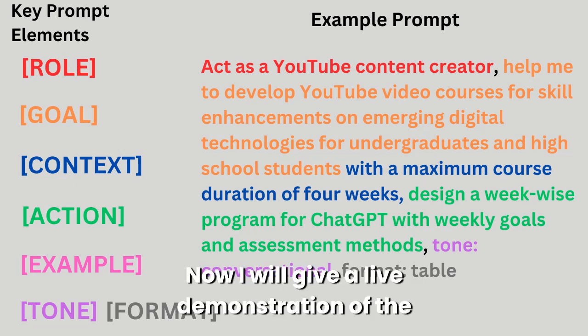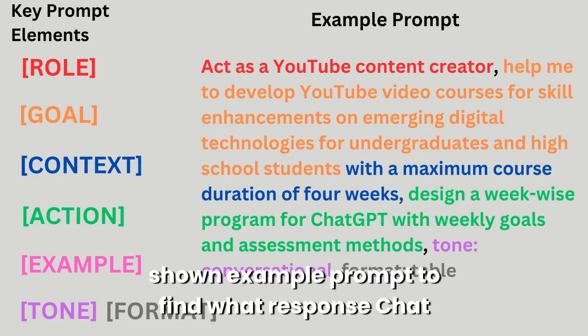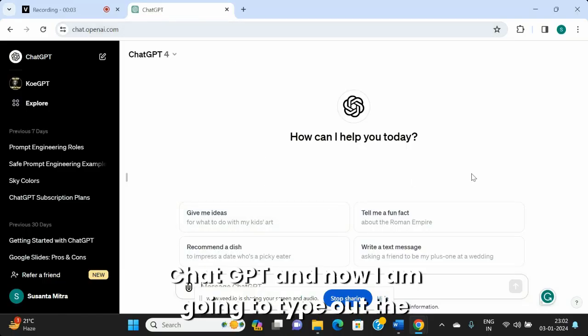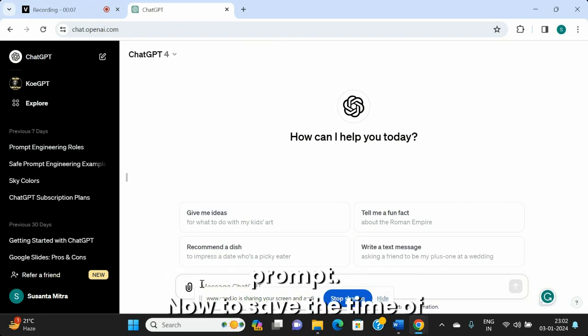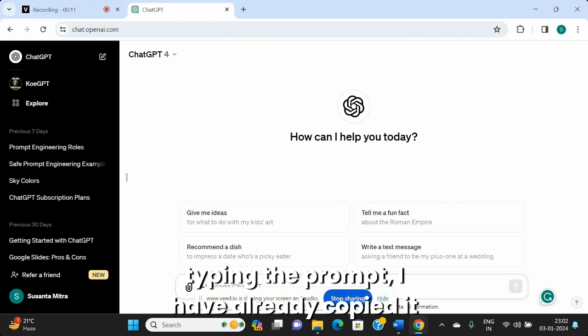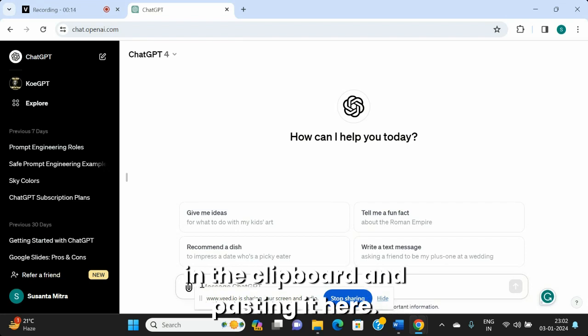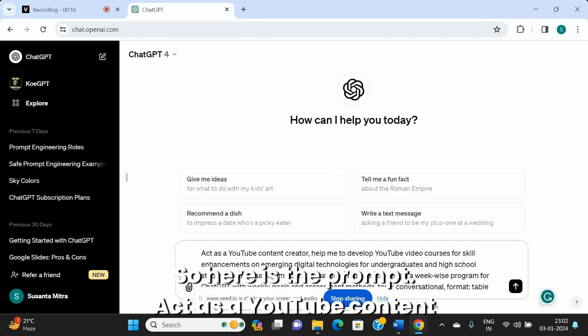Now, I will give a live demonstration of the shown example prompt to find what response ChatGPT generates. I have logged into ChatGPT and now I am going to type out the prompt. To save the time of typing the prompt, I have already copied it in the clipboard and am pasting it here. So here is the prompt.